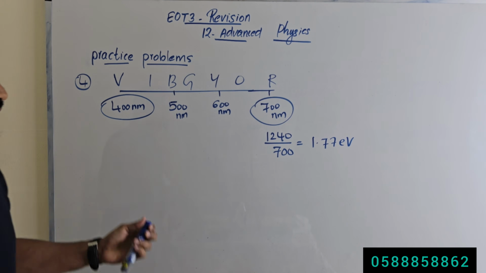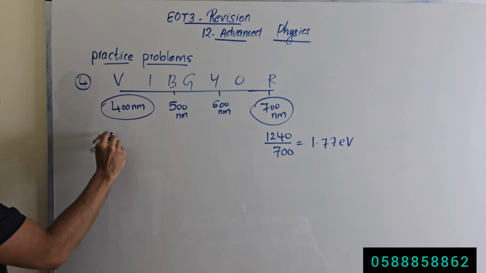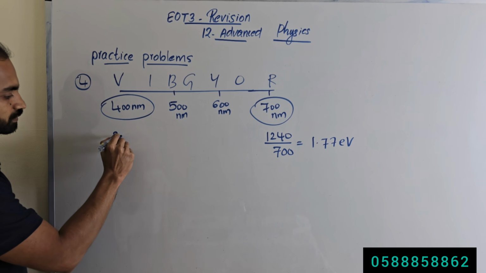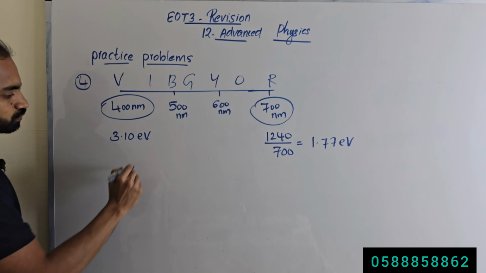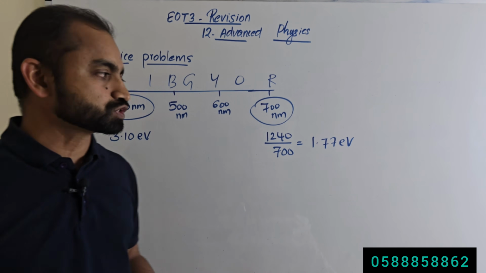And what is the energy of the photon with the wavelength of 400 nanometer? 1240 divided by 400, right? You know the equation, right? 3.10 electron volt.